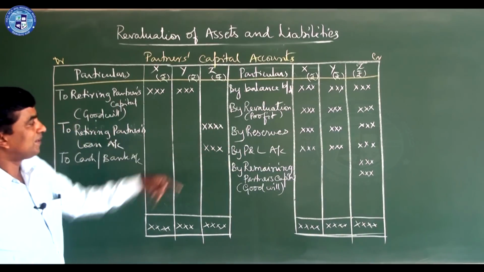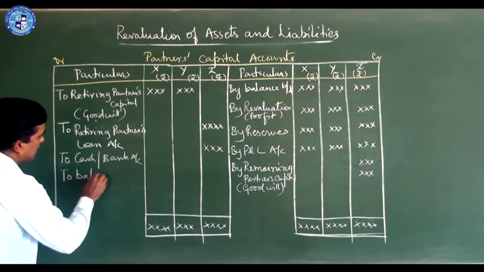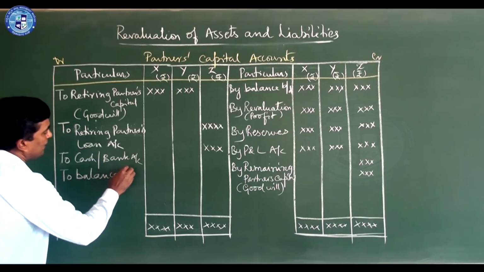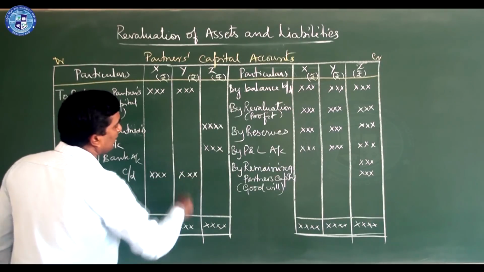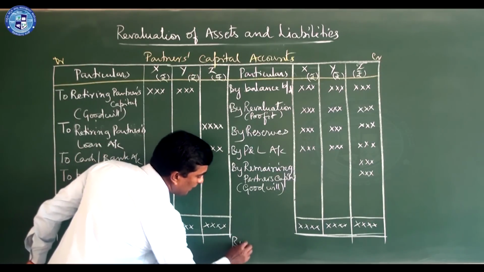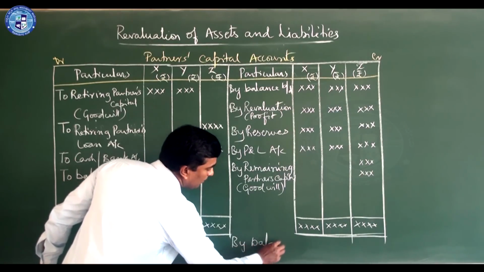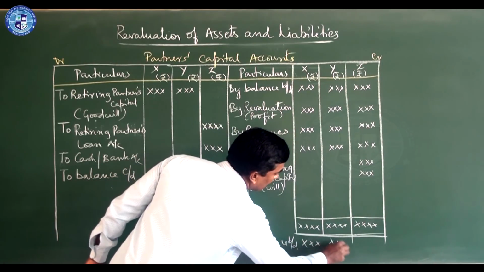Then comes the remaining partners, that as usual you write by balance carried down. This amount will appear in the balance sheet, and you should not forget to write here by balance brought down.